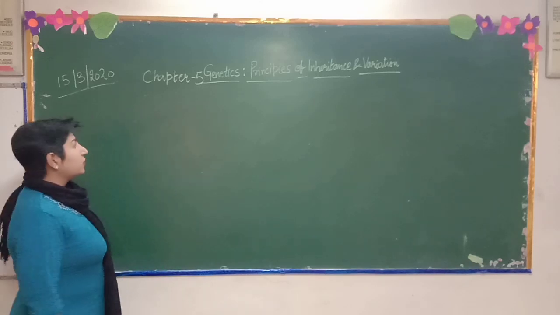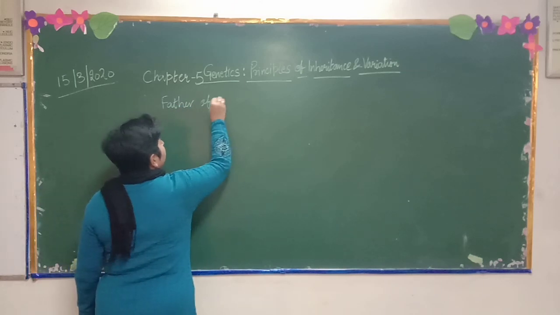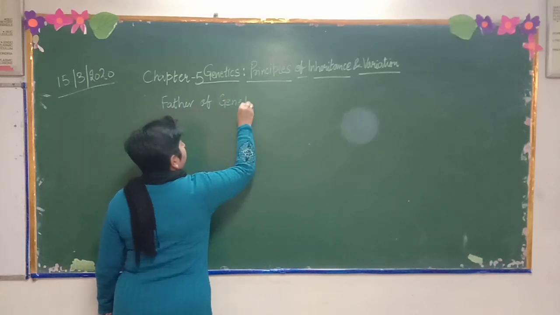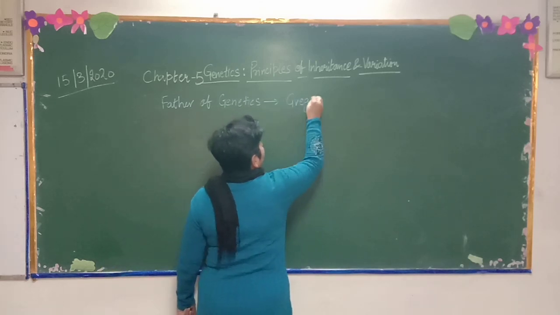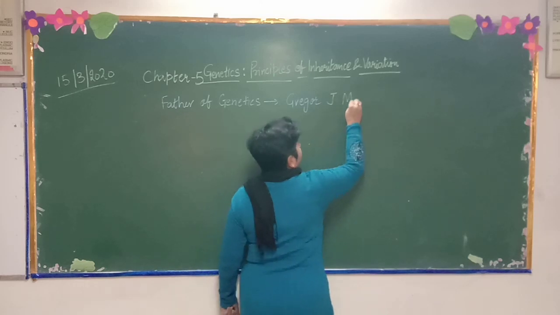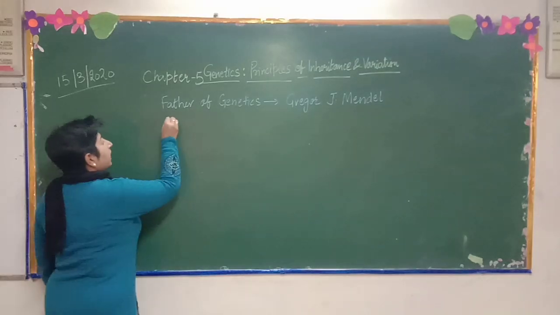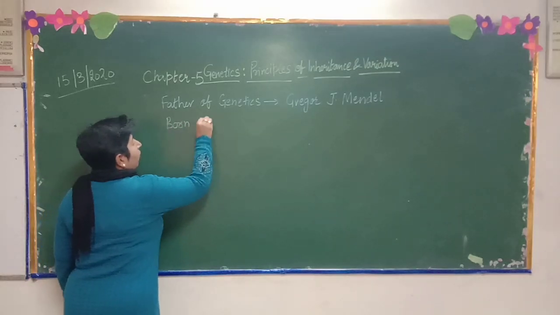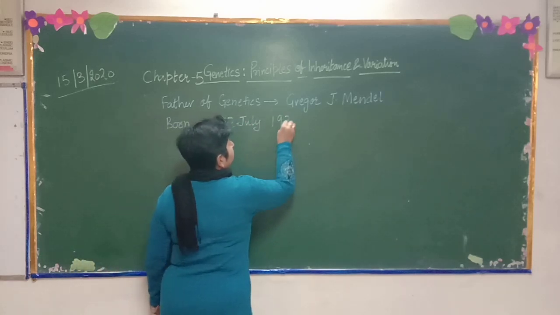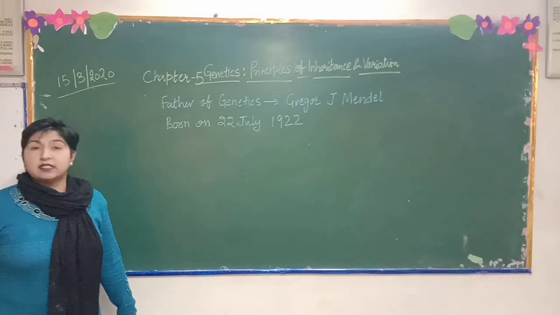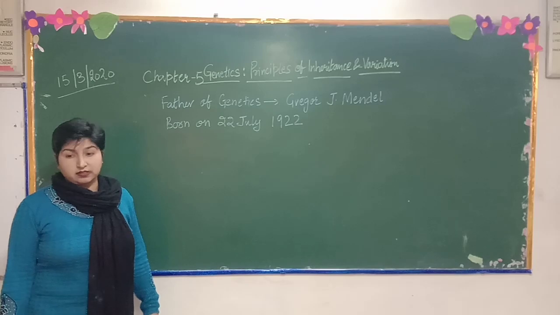Now in genetics, first of all, we have to know who is known as the father of genetics, and he is Gregor John Mendel. He is known as the father of genetics. He was born on 22nd July 1922. These dates are important because they may be asked in your one-word answers.